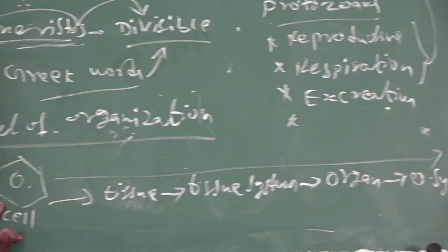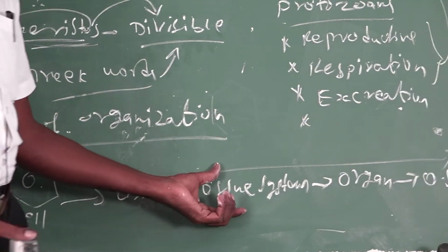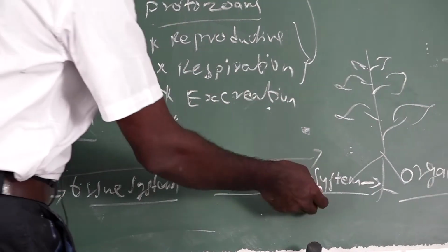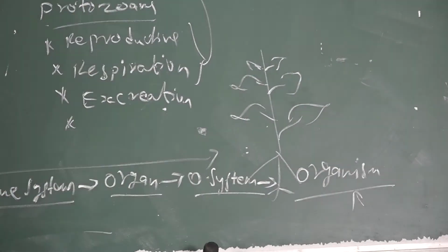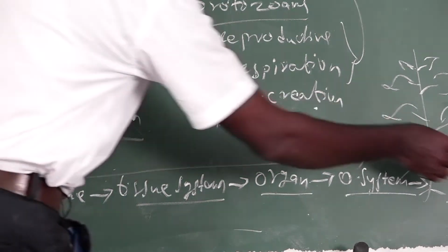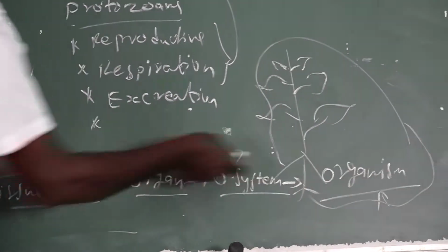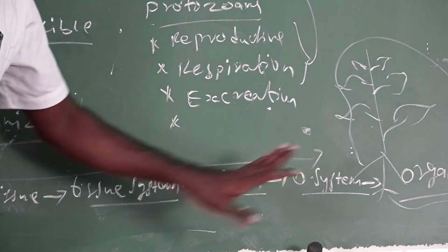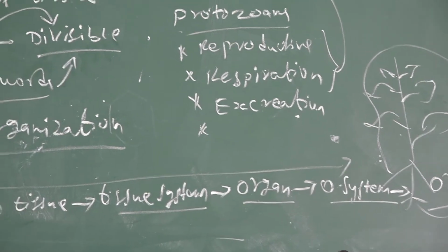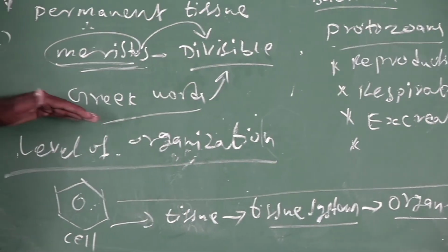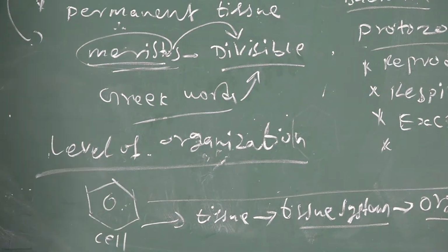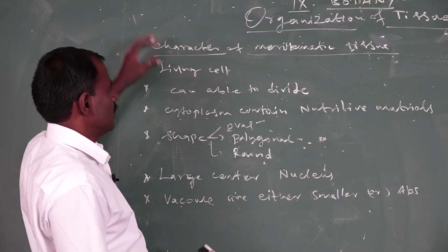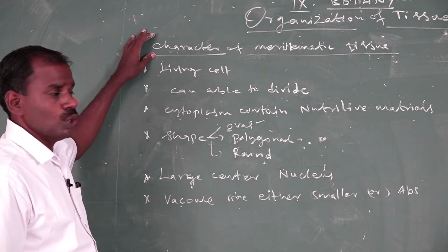So the first one is the cell. The cell develops into tissue, tissue develops into tissue system, tissue system develops into organ, and organ develops into organ system. The organ system forms the organism. From a cell to the entire organism, various processes are involved in between: tissue, tissue system, organ and organ system. That process is called the level of organization. This level of organization is involved in both unicellular and multicellular organisms.